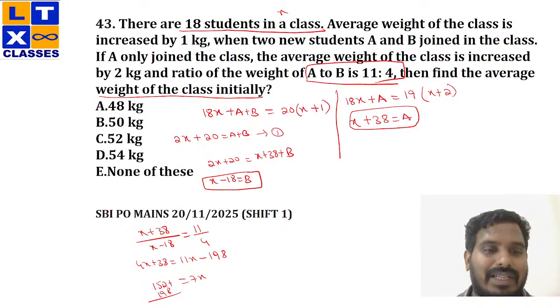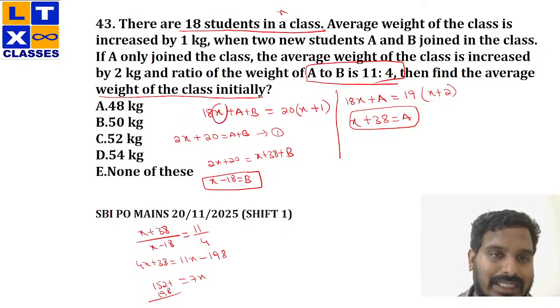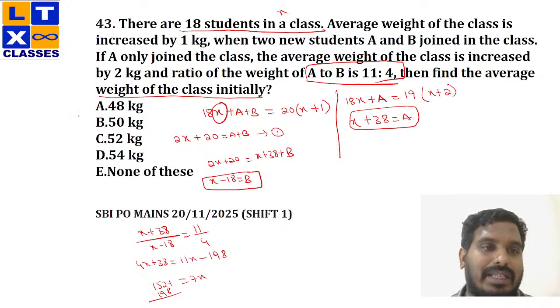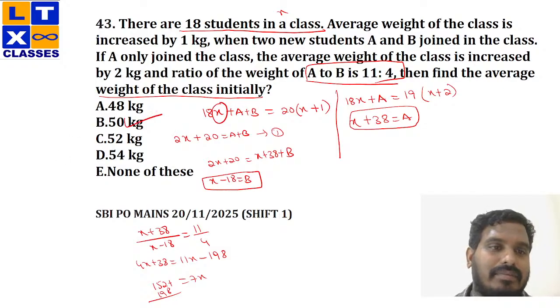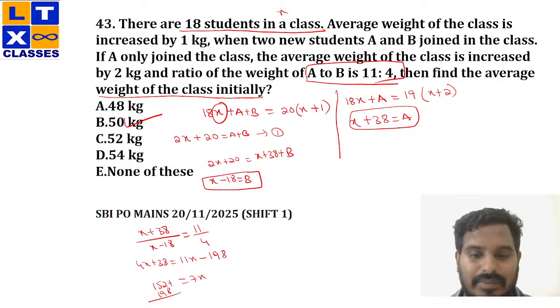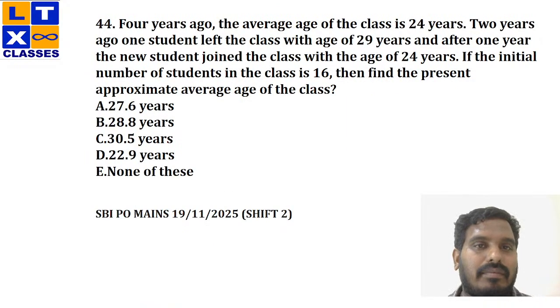Now if the value of 7x is 350, the value of x would be 50, right? Now what were you asked to calculate? Find the average of the class initially. I took my average as x, and my value of x is now 50 kg. So 50 kg is my answer. Clear? 50 kg is my answer. Moving on to the next one.